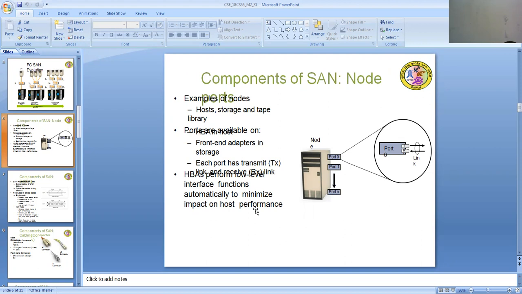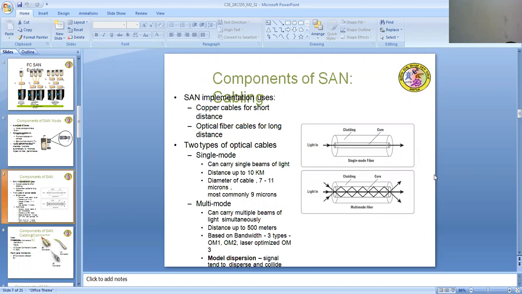A SAN enables storage consolidation and enables storage to be shared across multiple servers. This improves the utilization of storage compared to direct attached storage architectures and reduces the total amount of storage an organization needs to purchase and manage. With the consolidation of SAN, management becomes centralized and less complex, which further reduces the cost of managing information. The components of SAN are like this.